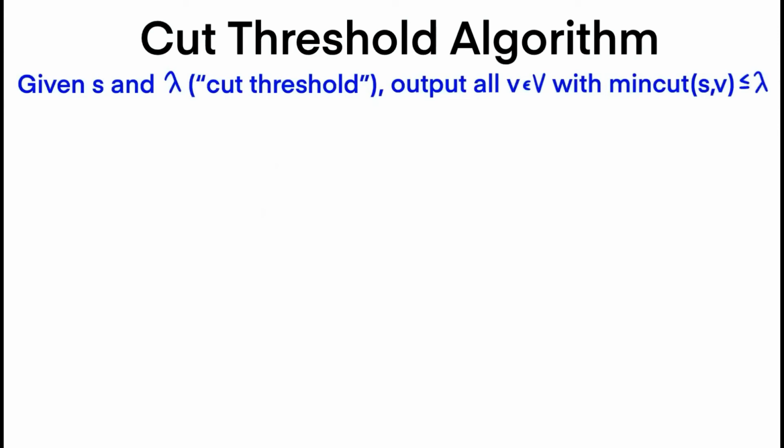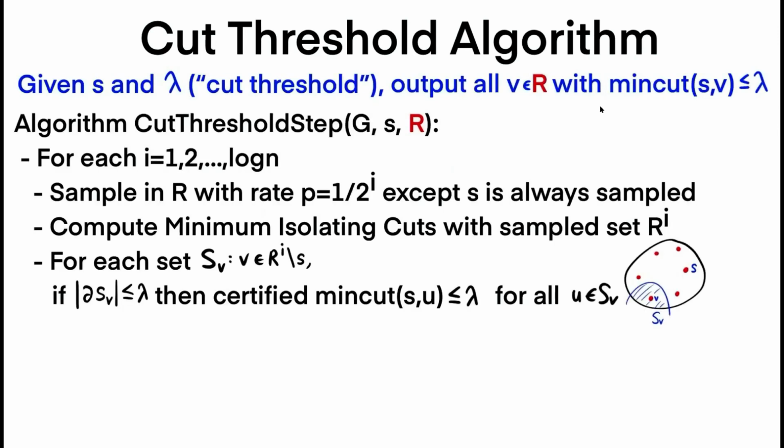So let's now proceed with our cut threshold algorithm. For this problem, we'll make one small change in the problem statement. We're given an additional subset R of vertices, and we only need to certify the vertices in R that have min cut at most lambda from S. Of course, for the original cut threshold problem, we'll simply set R to be B itself. So it turns out our cut threshold algorithm is essentially what we should expect if we were to adapt the Steiner min cut algorithm to this problem.